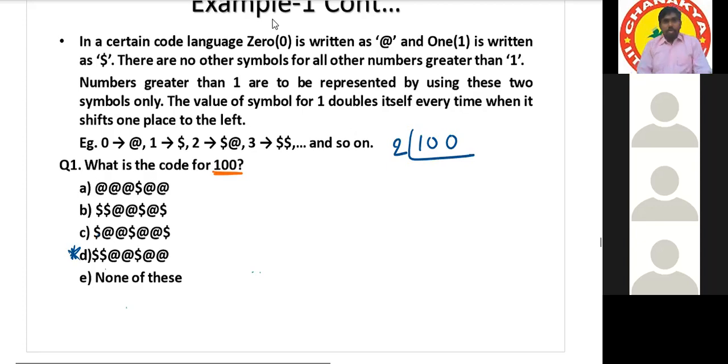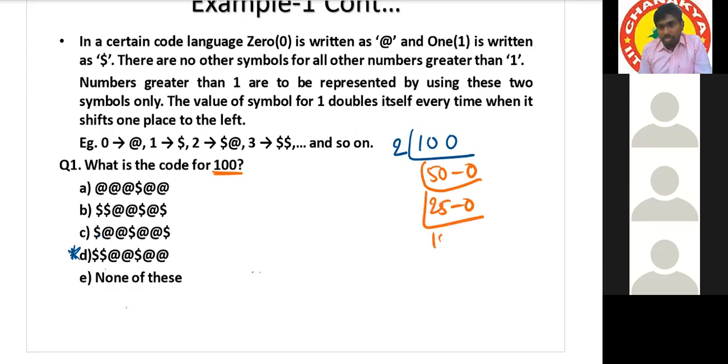Okay, let me verify whether it is D or not. 250 divided by 2 is 125 with remainder 0. 125 divided by 2 is 62 with remainder 1. 62 divided by 2 is 31 with remainder 0. Next, 31 divided by 2 is 15 with remainder 1. 15 divided by 2 is 7 with remainder 1. 7 divided by 2 is 3 with remainder 1. 3 divided by 2 is 1 with remainder 1. That's all.